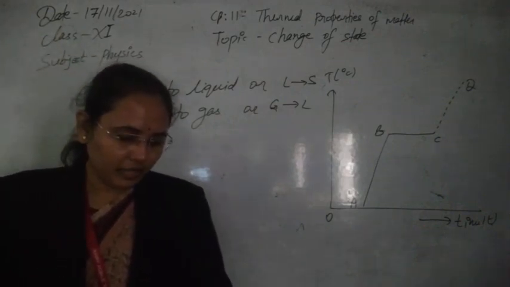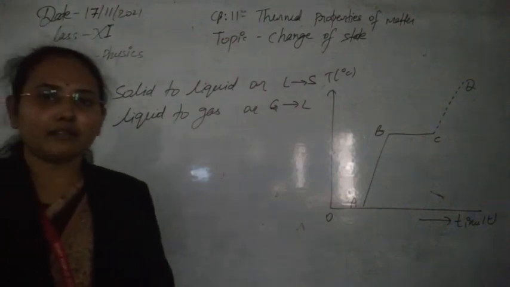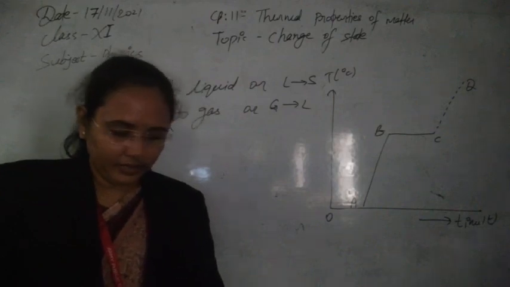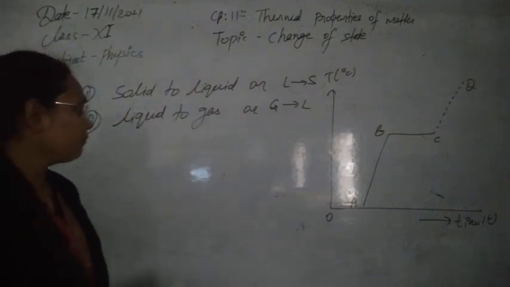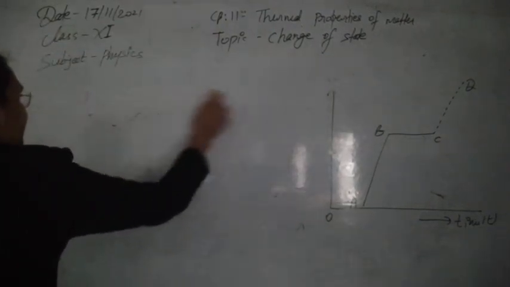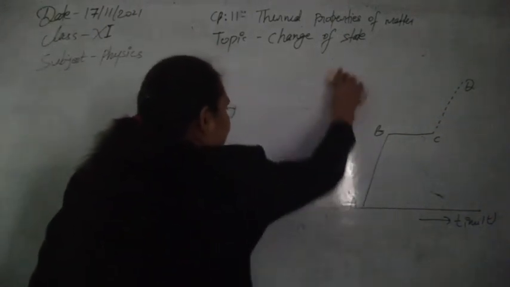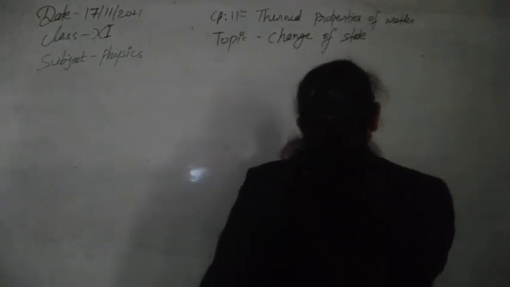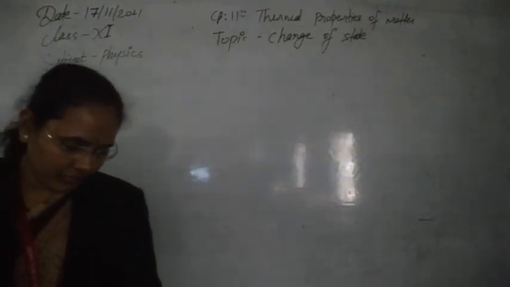So let's see the explanation of this curve, which will define the change of state one by one. We can explain this whole curve in different parts. One by one I will tell you. I think you have plotted this graph. So let's discuss why we get this graph this way whenever we perform the experiment.